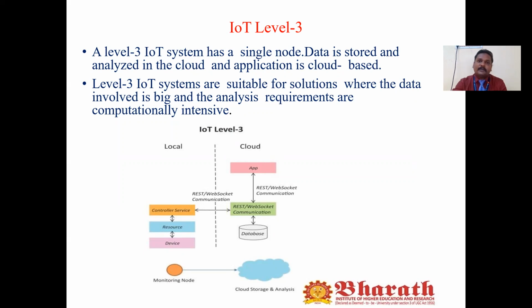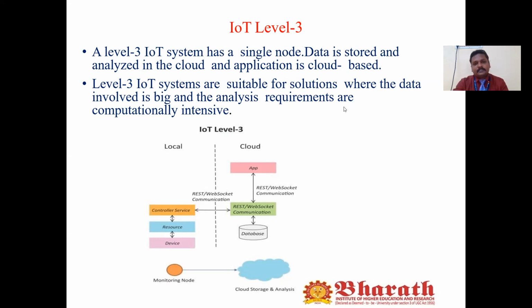Whereas in level 1 and level 2, we did all the data processing locally, with internal servers or an internal system. But in level 3, the data is stored and analyzed in the cloud, and the application is a cloud-based one.